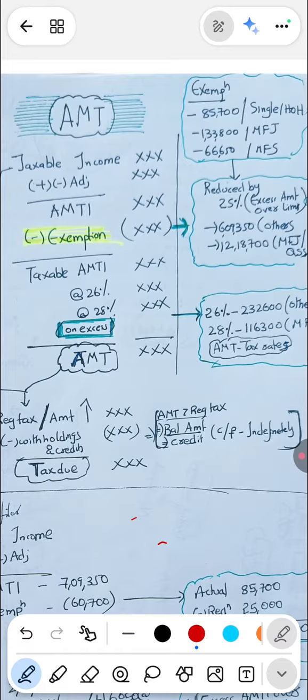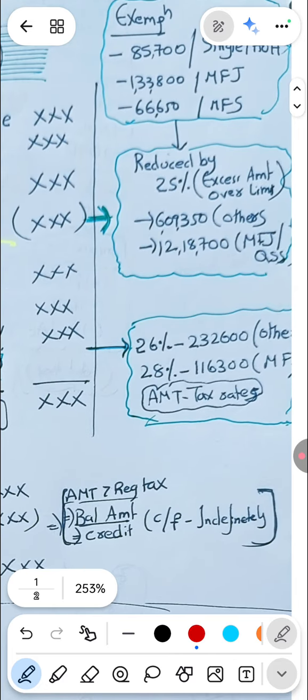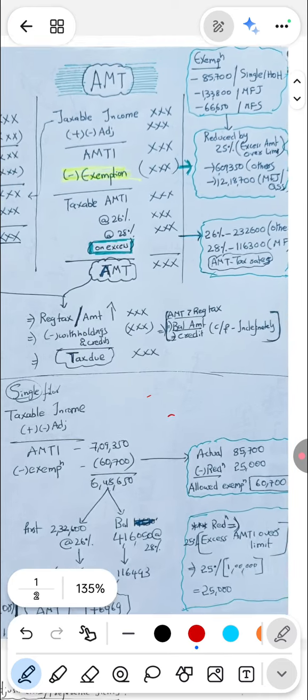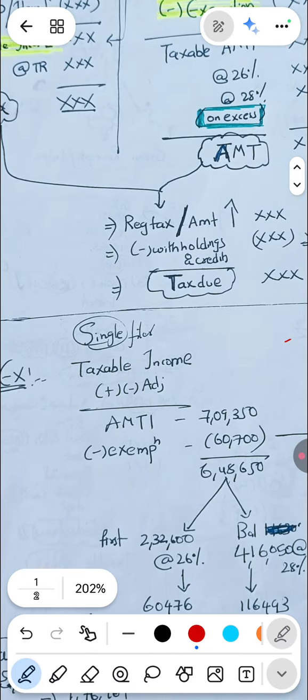And this eligible exemption is further phased out, or reduced. It gets reduced by the excess amount that crosses over a certain limit. On that, 25% is reduced. So we'll do one example and you will get a better understanding. We have a single filer. We take his taxable income, make some adjustments, and arrive at AMT income.